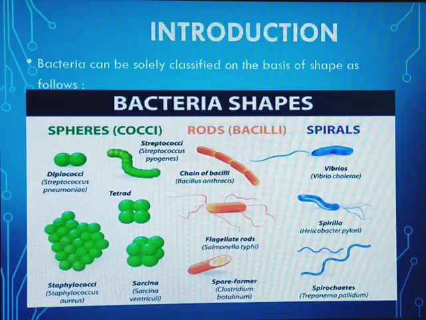The fourth type of bacteria is the vibrio. These are the comma-shaped bacteria. The fifth type is spirilla. That is, they're spirally shaped bacteria, and they contain flagella. And the next type of bacteria is spirochetes. They are filamentously shaped bacteria.